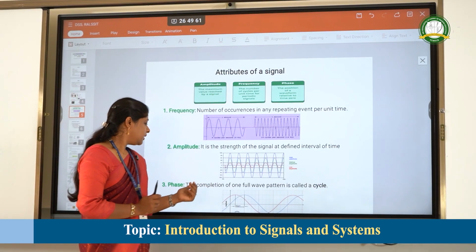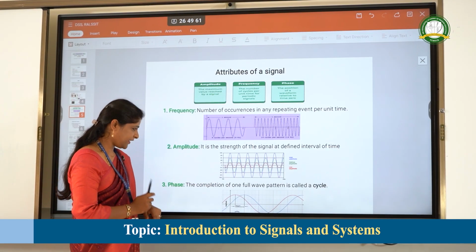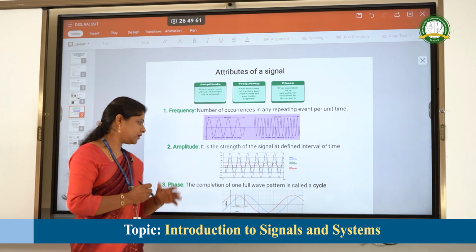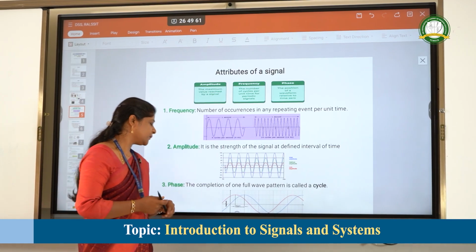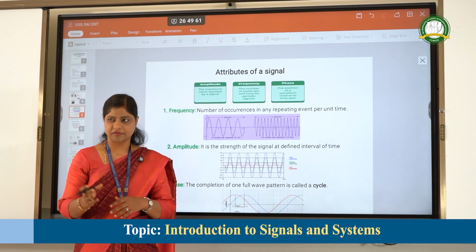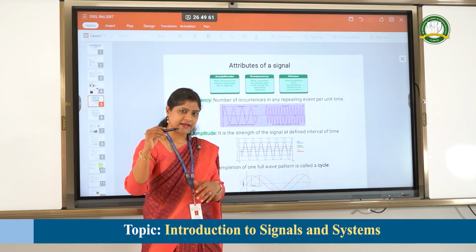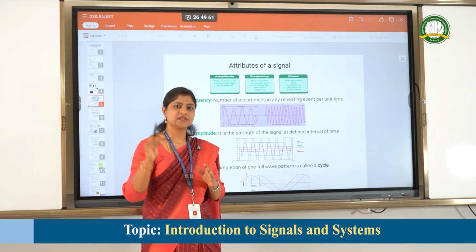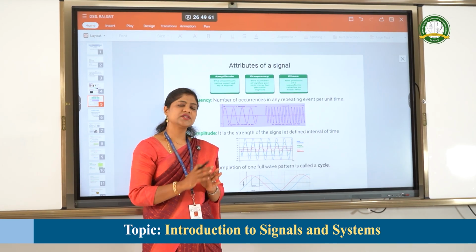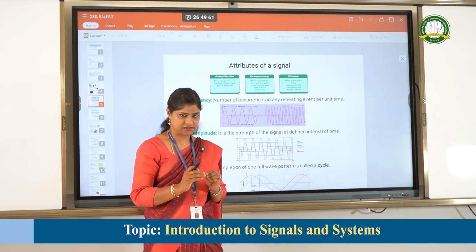Next, coming to the phase. Phase is nothing but the completion of one full wave. At what point it starts and at what point it ends gives a phase. So the completion of one full cycle gives a phase.